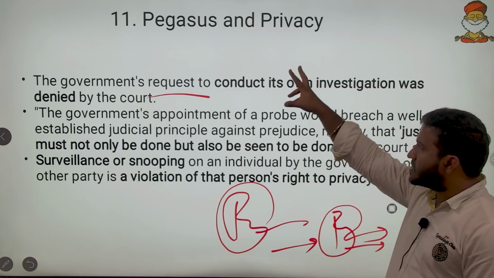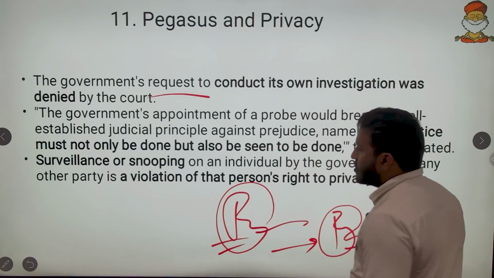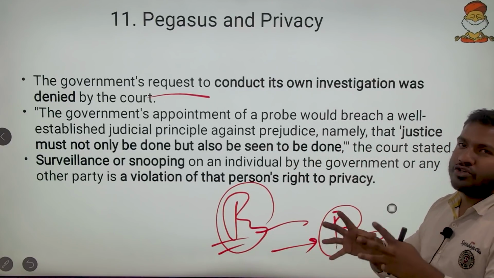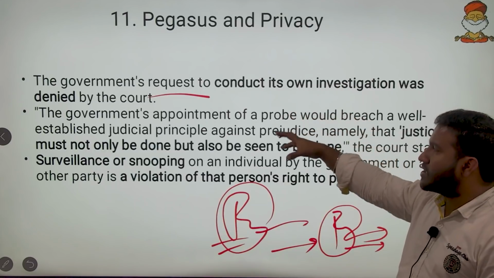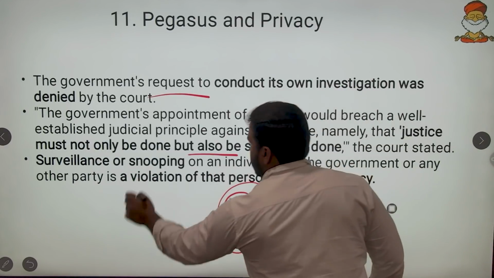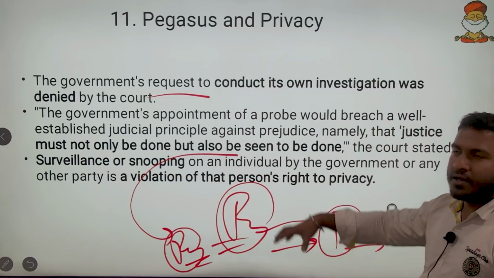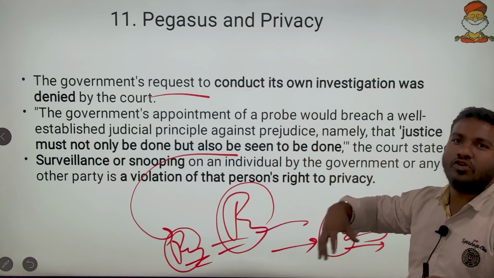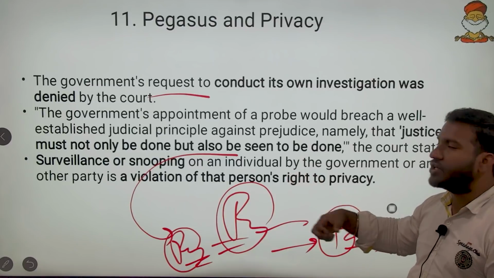So the Pegasus judgment and the Justice Puttaswamy judgment said the same: the government primarily should not be a violator of privacy. In this Pegasus judgment, it also said that the principles of natural justice were violated here. Whenever the government set up its own committee, it happened to be the judge for its own cause.